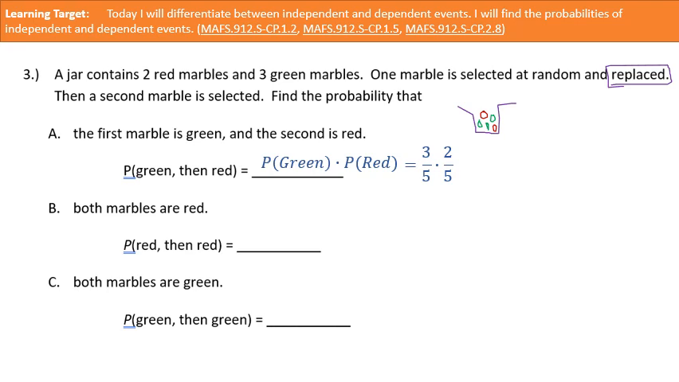All right, so now let's just do our math. Let's just multiply straight across. 6/25. Done and done. Okay, now that we know that they are independent events, we can roll through B and C pretty quickly. All right, so we want the probability of a red marble times a red marble. Well, what's my probability of a red marble? 2/5. My probability for a green marble would be 3/5.